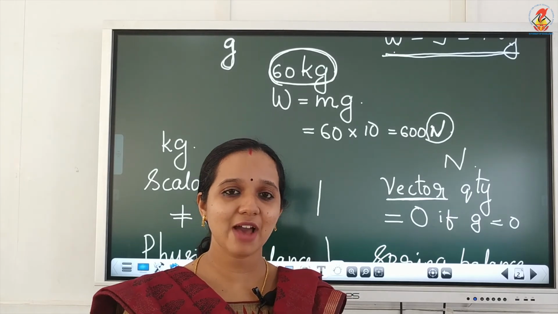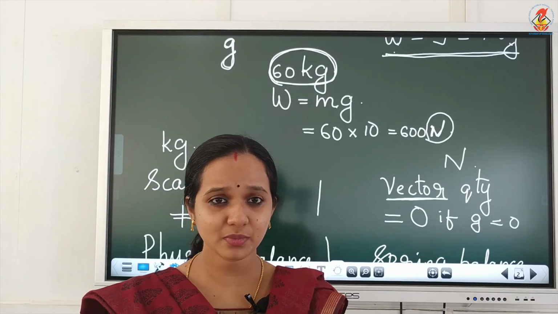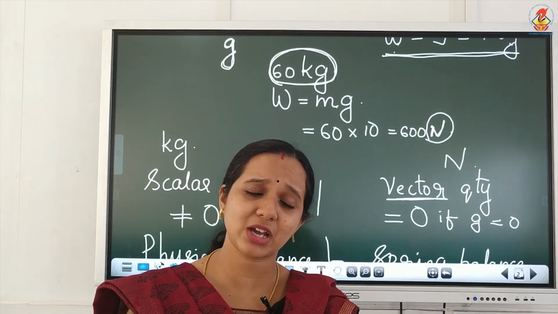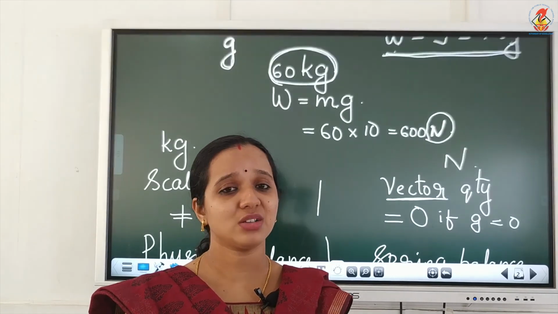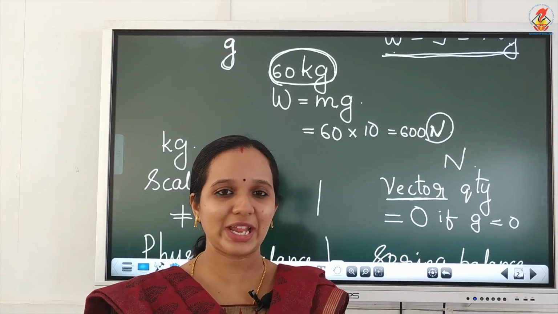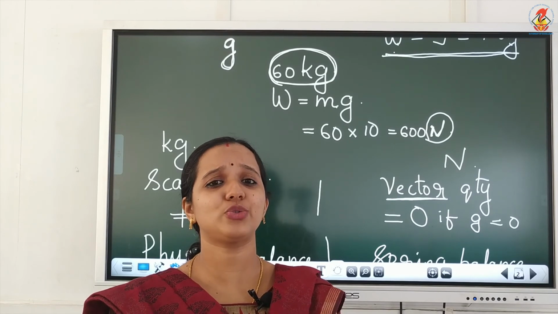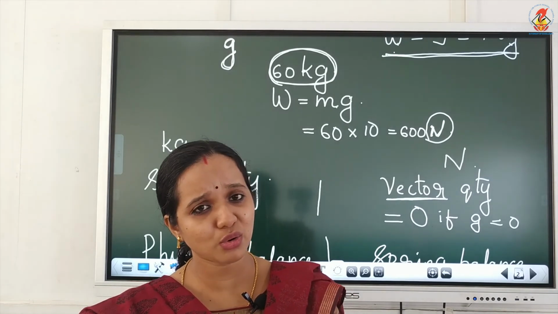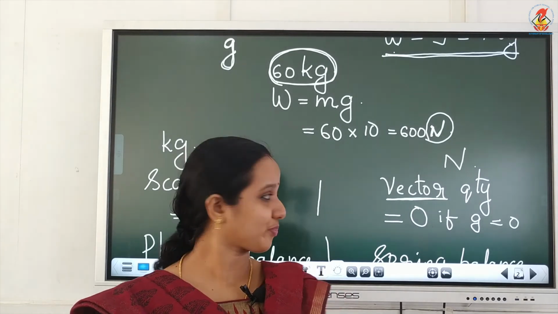So, weight can have 0, negative and positive values. Weight can become 0 if the acceleration due to gravity is equal to 0. For example, in space, we feel weightless. Since the acceleration due to gravity in space is 0, the weight of the body will also be equal to 0.